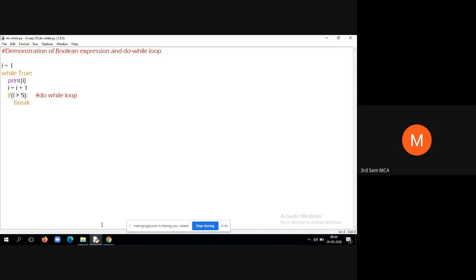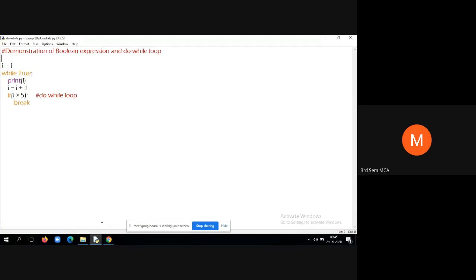For example, you want to display the result of all the students. So you'll start with the first student and display until the nth student. Similarly, you want to display the salary details of all the employees. You can start with employee 1 till the last employee. So you can repeat it in a loop, and there you'll put one condition. Say, if the employee exists, you'll display the details. That means first you will check the condition, then only you will allow inside the loop. So those are all called entry control loops.